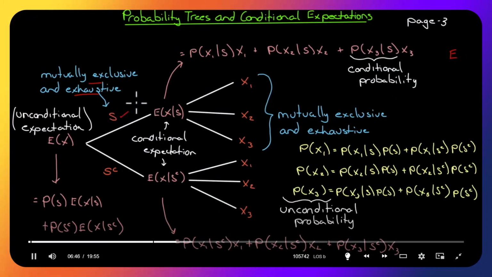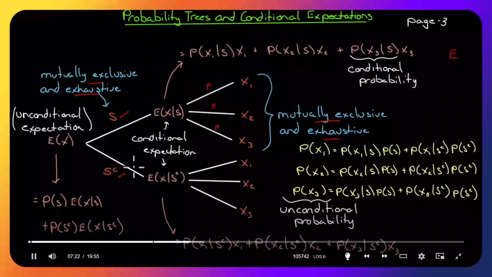So let's say scenario S happens. Under that scenario, X1, X2, and X3 could possibly be the outcome. And again, X1, X2, X3, much like S and SC, must be mutually exclusive and exhaustive. Exhaustive meaning the probabilities of any of these must add up to 100%. Because if we have scenario S, then we have three possible outcomes. Well, those probabilities must add to 100% here. Same with the probabilities for X1 to X3 if SC happens instead.